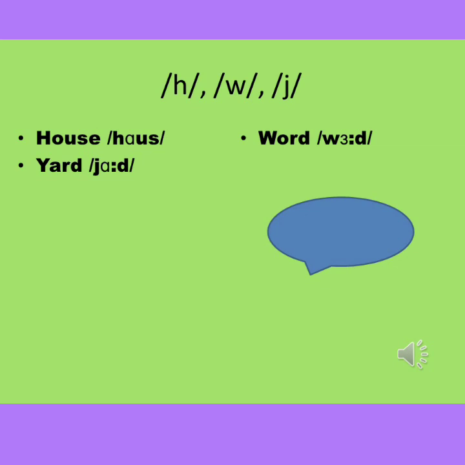To produce W, the tongue is in the position of back vowel. W is voiced. Y is positioned at the closed front vowel E. Y is voiced. The examples are house, yard, word.